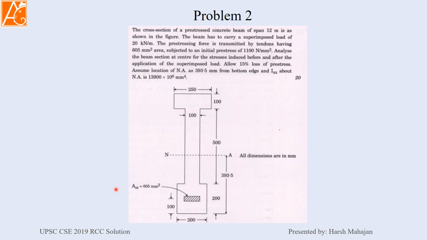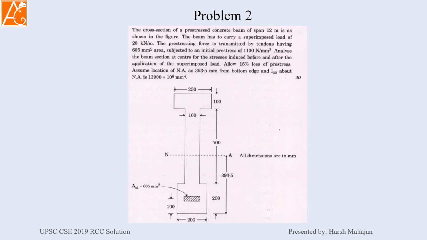Allow 15% loss of pre-stress, and here they are giving you the location of the neutral axis, which is 393.5 mm from the bottom edge, and I_XX, the moment of inertia about the neutral axis, is 13900 into 10 to the power 6 mm to the power 4.